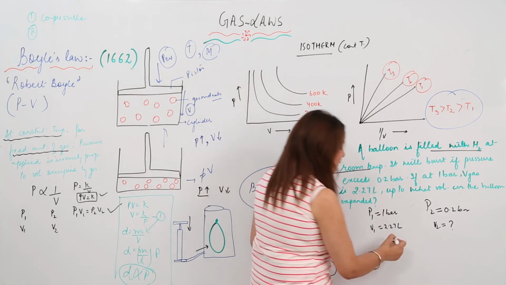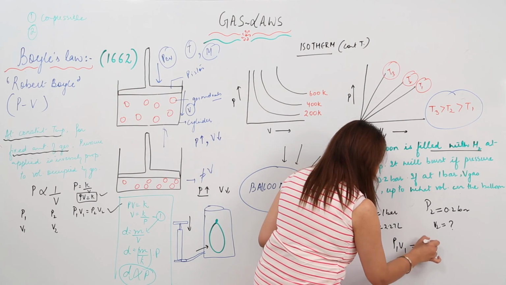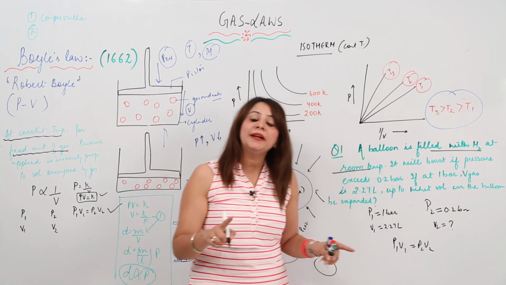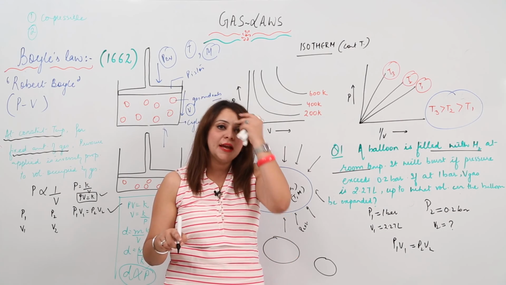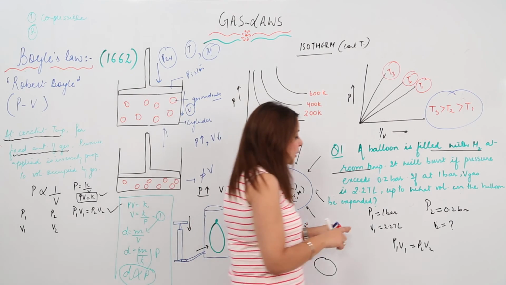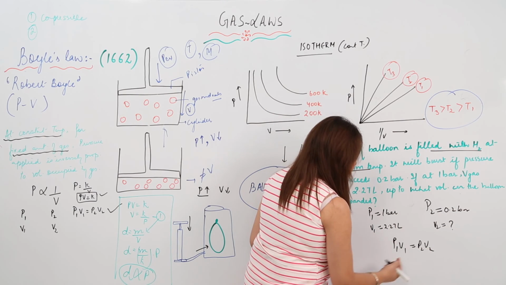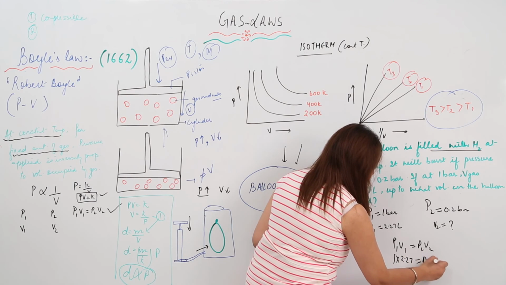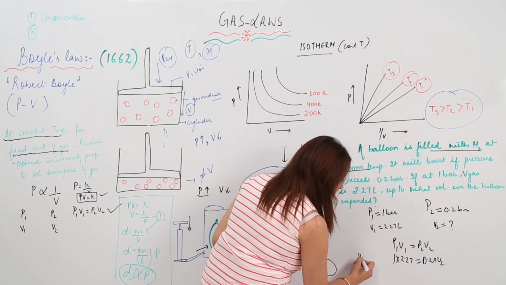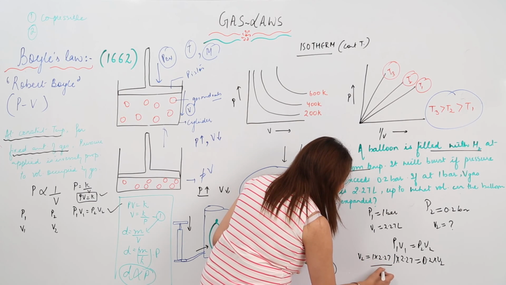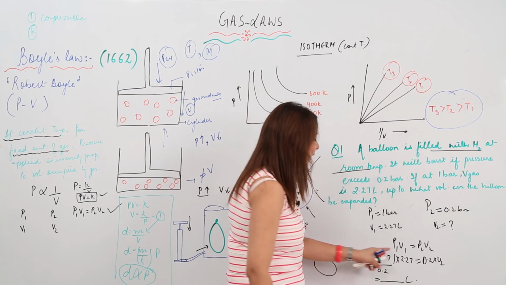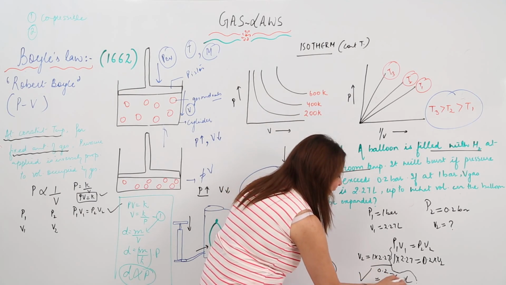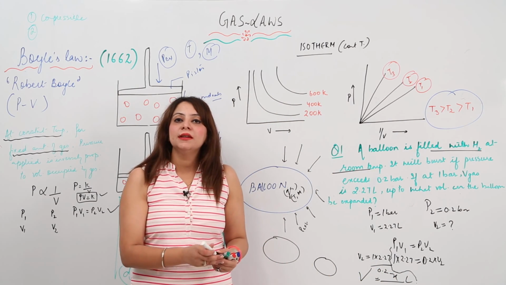So we know from Boyle's law, P1 V1 is equal to P2 V2. So simple, we have already done this. Whenever you start a numerical, the first thing is to check the units, because everything should be in SI units and the units should be the same. Bar, volume in liters, it's all the same. So 1 into 2.27 is equal to 0.2 into V2. So V2 will be 1 into 2.27 divided by 0.2. You can solve the calculation, and this will be equal to this much. I'll write X here, X liters.